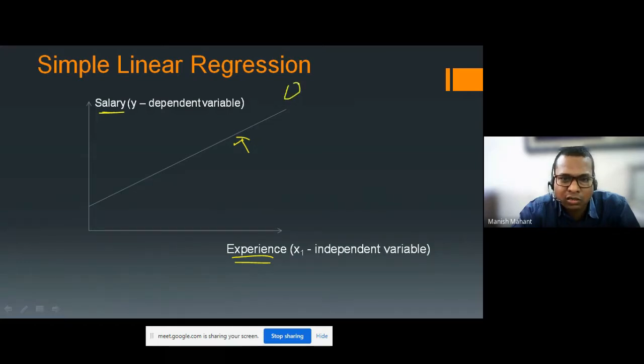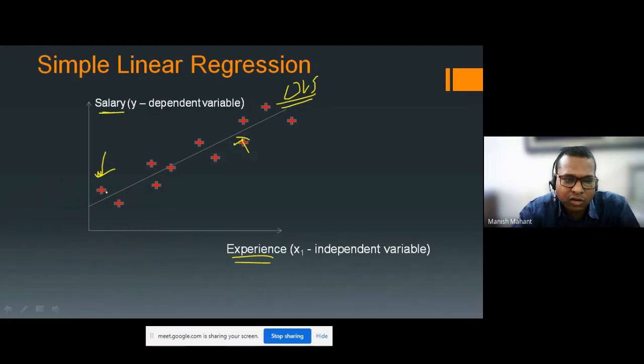We will use the OLS model, the simple linear regression model, and our model is giving this type of answer. Our model is predicting this graph. The red plus signs are the observed values.